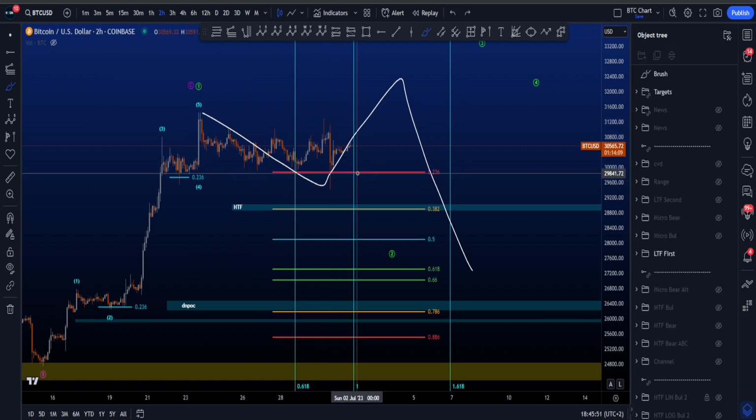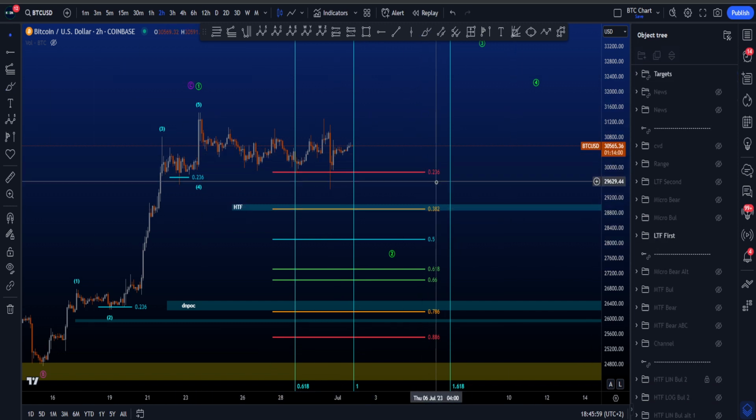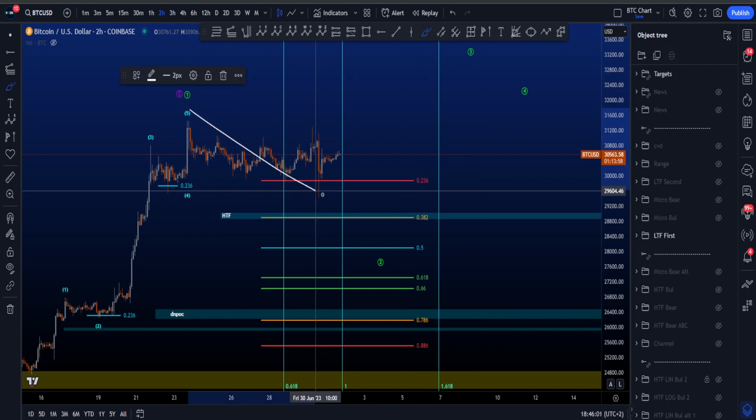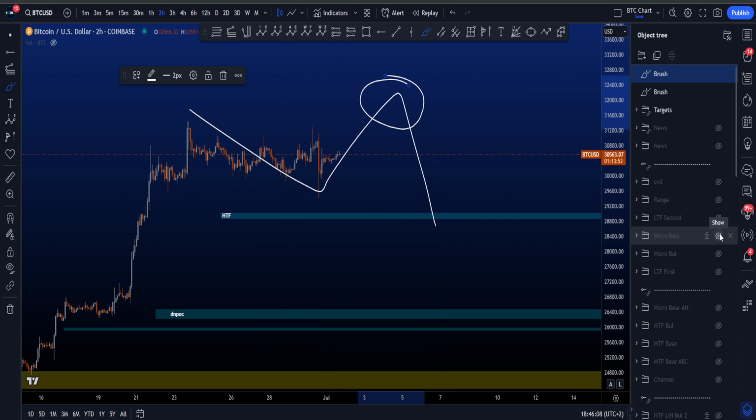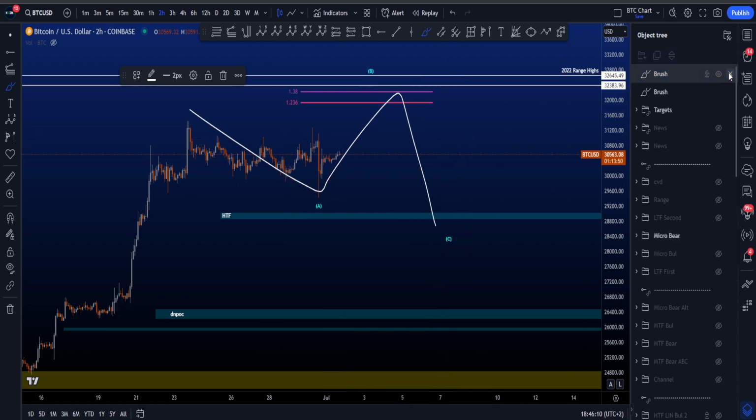I mean, it is okay for a wave 2. It's not long at all for a wave 2. We didn't even pass the 1-to-1, but it is extremely shallow, which of course can also be very bullish, as the 236 has been hit. So if we do look for an expanding flat, make sure to observe the reaction we get at about 32K, because that is going to be an incredibly important reaction.